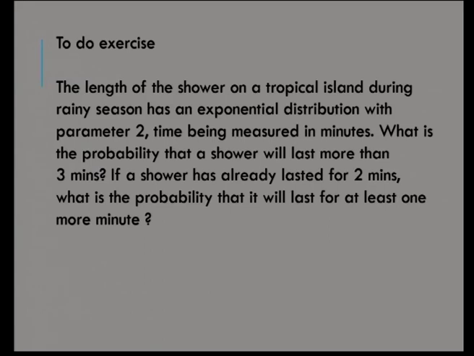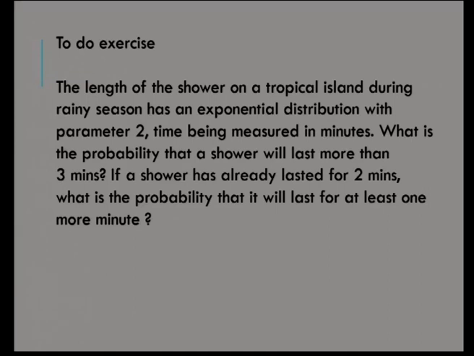One more minute means P of x greater than 3 given x greater than 2. You have to find this, and using the memoryless property it automatically becomes P of x greater than 3 minus 2. Like that, P of x greater than L given x greater than m gives you P of x greater than L minus m.